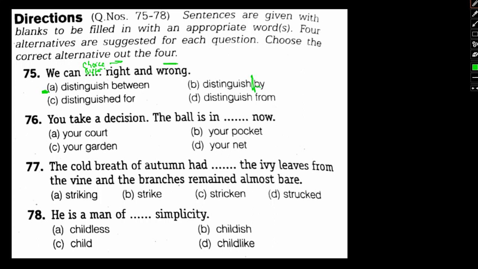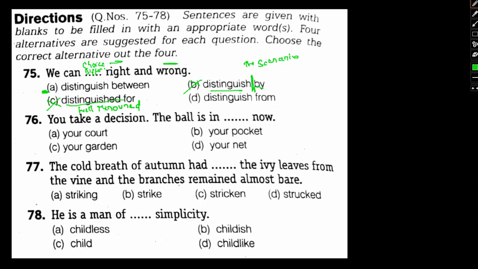Say, we can distinguish the scenario by right and wrong. The object is missing if we use distinguish by, so this is wrong. We can distinguish for. Distinguish for means being well renowned, so this is totally out of context here.